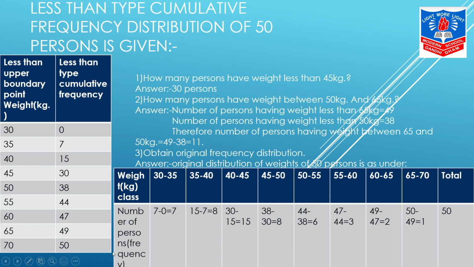One thing, whenever less than is given to you, less than type cumulative frequency distribution, students 50 या जो भी टोटल होगा वो हमेशा आप लोगों को लास्ट में दिया हुआ होता है. I hope I am clear to you students.